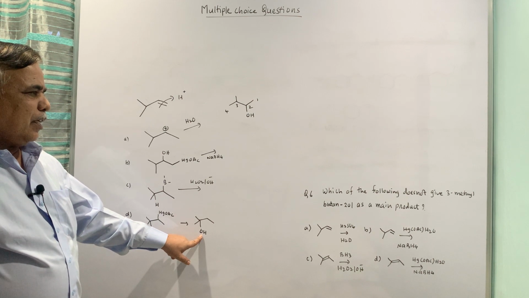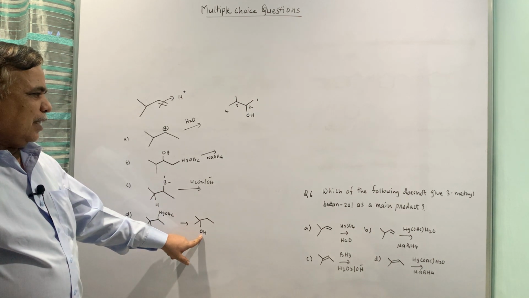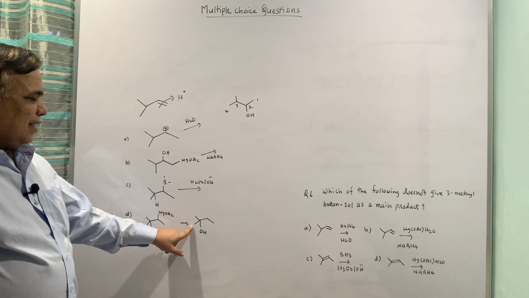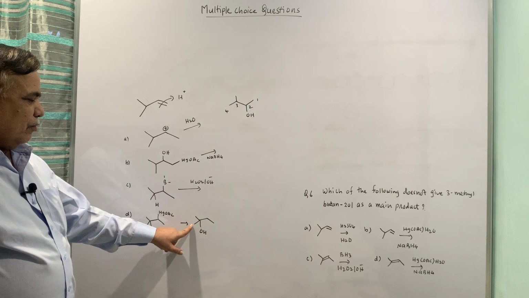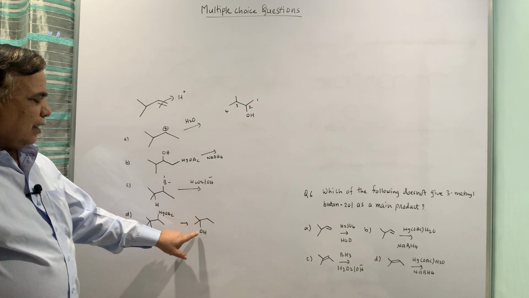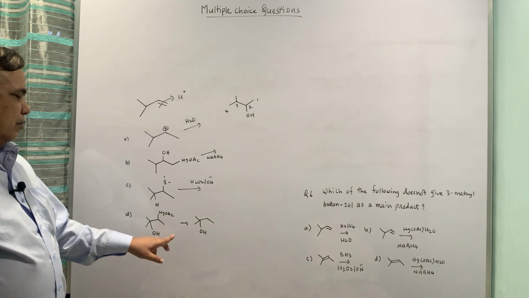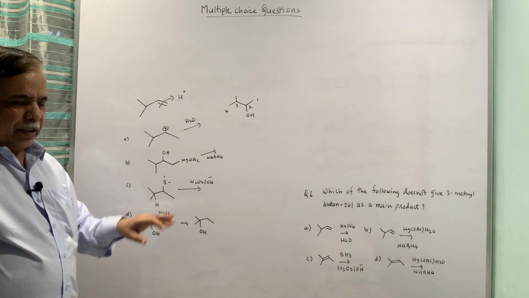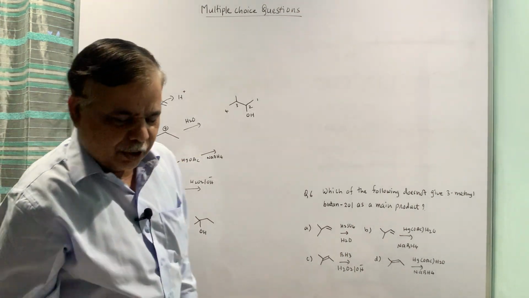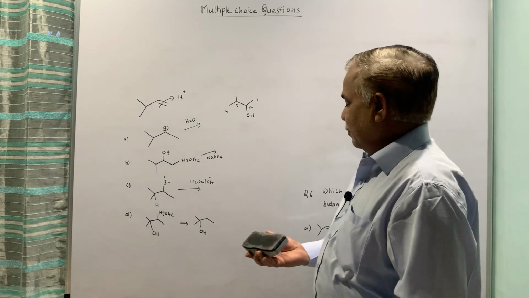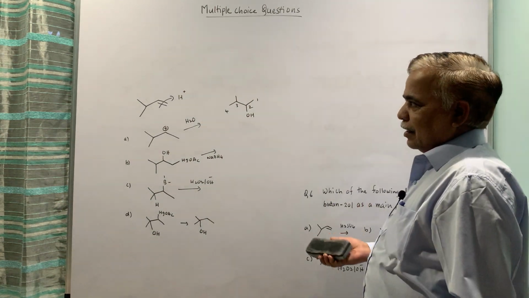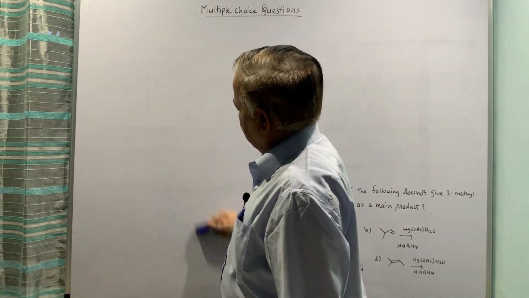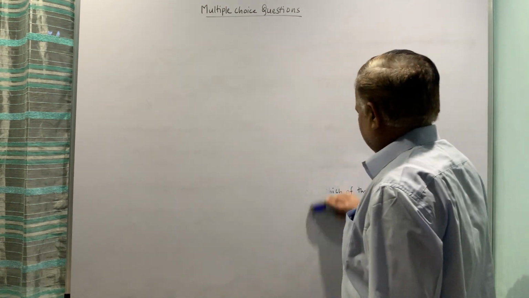Which of the following does not give 3-methyl butan-2-ol? So this is not 3-methyl, right? 1, 2, this is 2-methyl 2-butanol. So the correct option is D. These three are going to give you the desired product, and the question is not affirmative, it is negative. So the option is D.